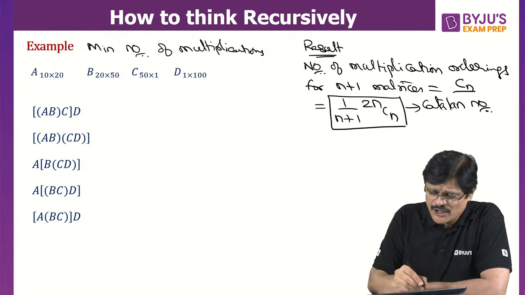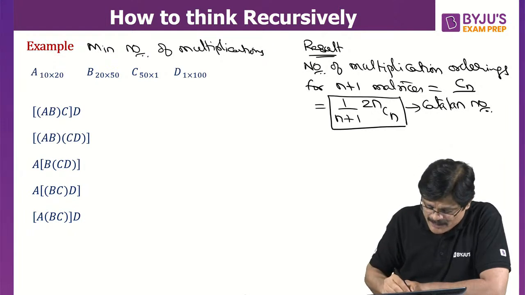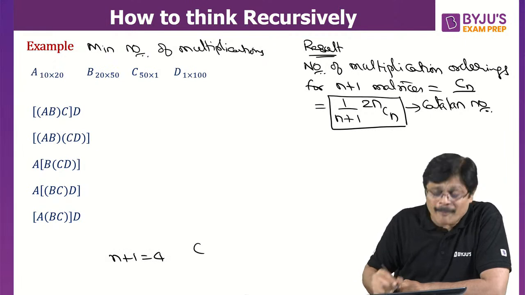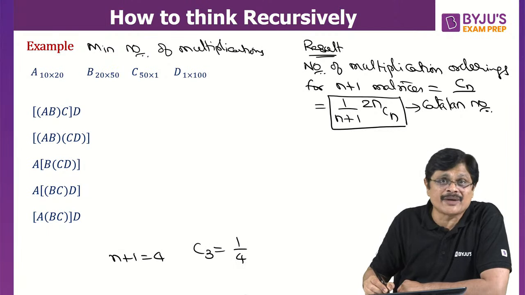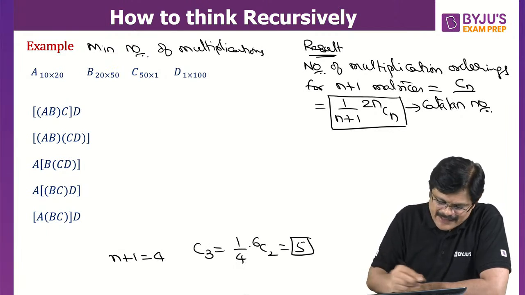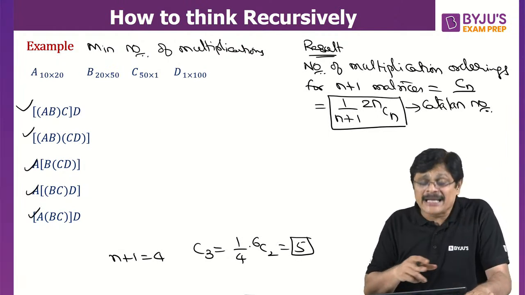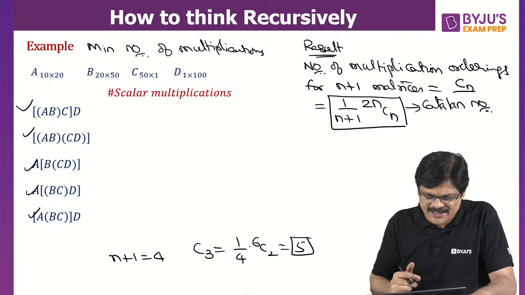Okay. So actually when you are having four matrices, n plus 1 is 4, no? Then the number of multiplication orderings possible will be C3, where C3 is given by 1 by 3 plus 1, that is 4, 2n, 6C3, which is 5. And these are the 5 orderings, my dear friends. If you multiply in these orderings, I'll just give you the answer. We'll later on check it, sir.